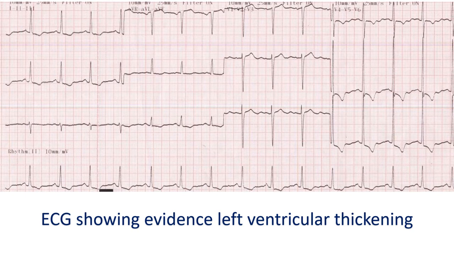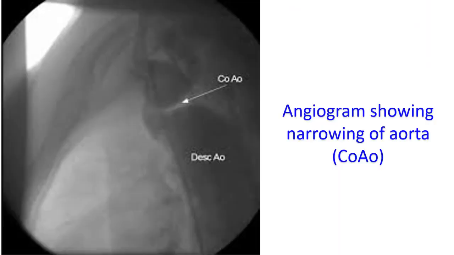Echocardiogram will show thickening of the left ventricle as well as the narrowing of the aorta. The pressure gradient across the narrowing can be measured by Doppler echocardiogram, an additional mode available in all echo machines. The narrowing of the aorta can be further documented by an angiogram in which cine X-ray imaging is done after injecting a radiocontrast material into the aorta.